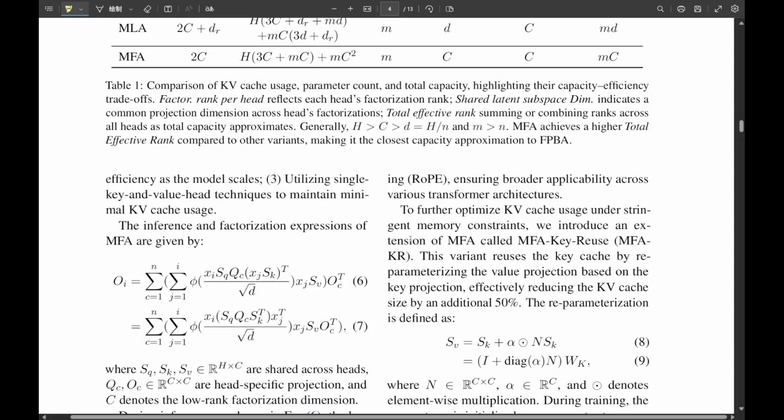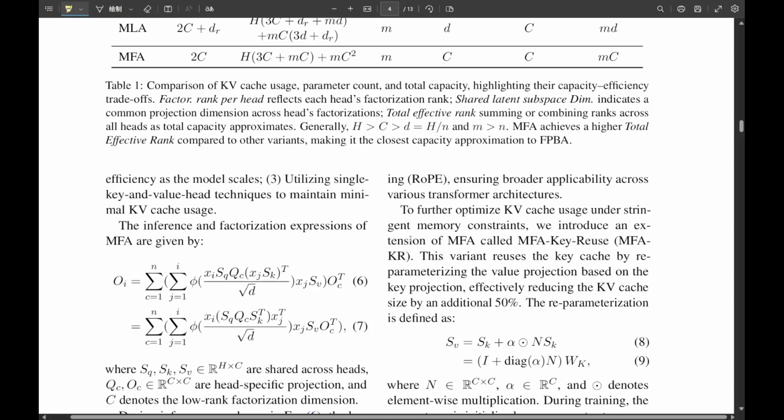Now, a smaller SLSD reduces the KV cache size, which is fantastic for memory efficiency. That's what we want. But it can also constrain the model's overall capacity if it gets too small. Right, the constraint part. The critical balance, the real trick researchers are always trying to optimize, is this. The individual detail each head processes, its factorization rank, must not exceed the size of that shared workspace, the SLSD.